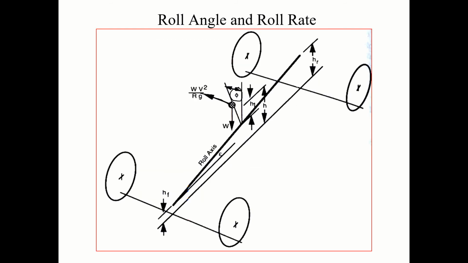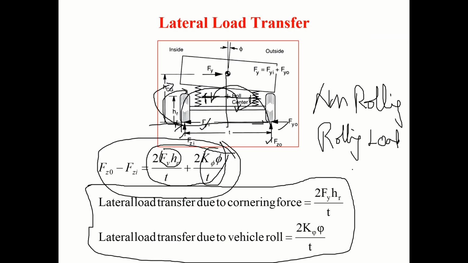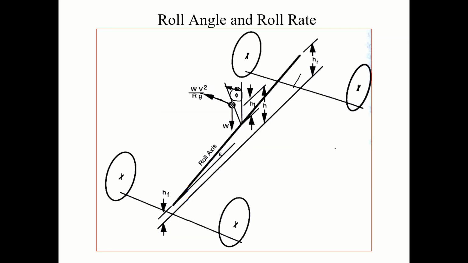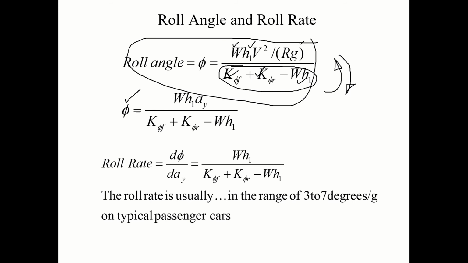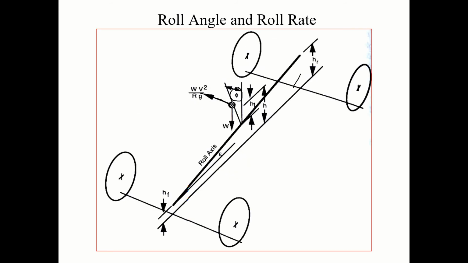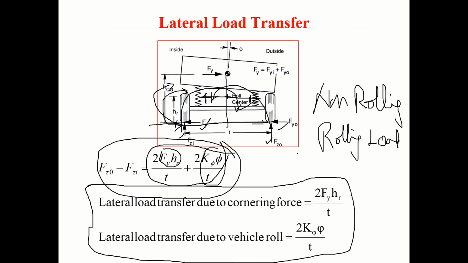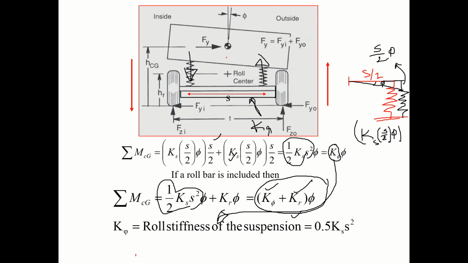And from here the roll stiffness, this roll stiffness, will create this anti-clockwise moment. Okay, this I can write in the triangular form, and I can deduce the roll angle value. So from this diagram, probably you can do this.